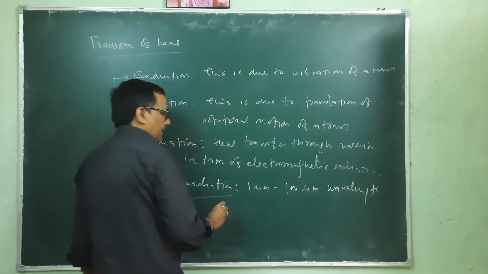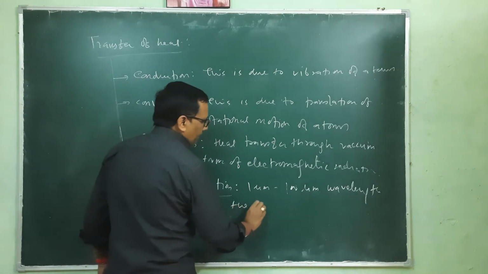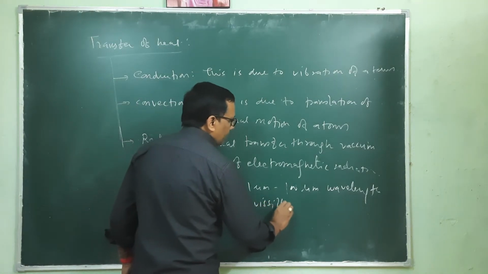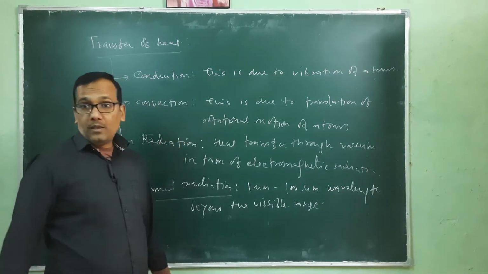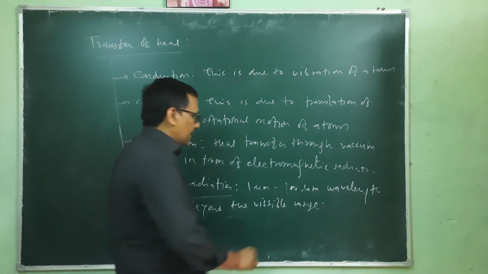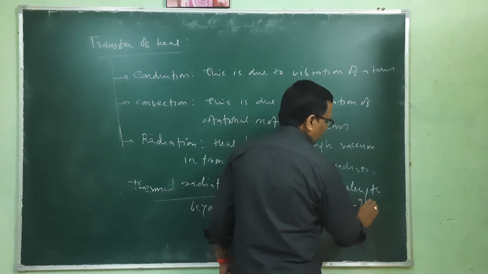This is just beyond the visible range. Do you know the visible range of wavelength? The visible range of wavelength is from 4000 angstrom to 7800.